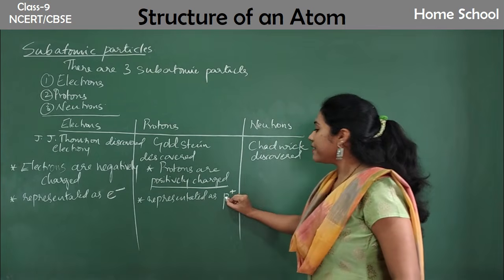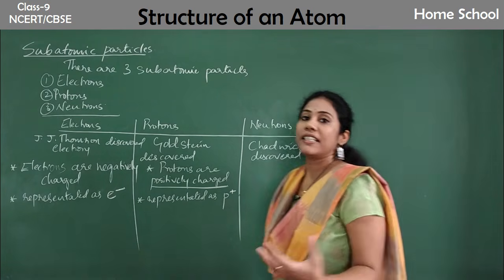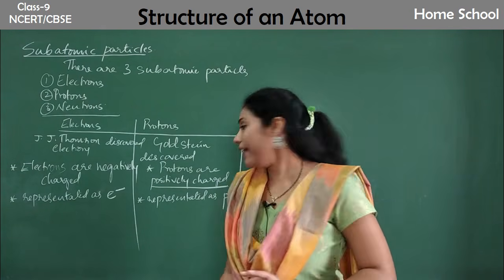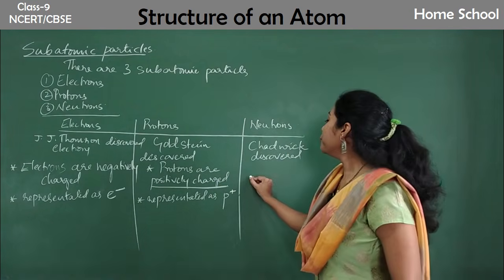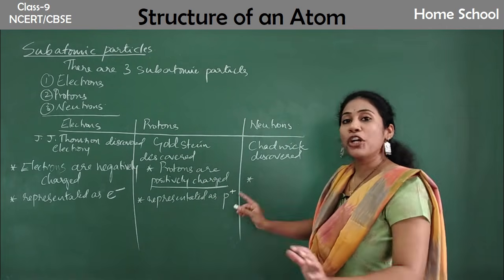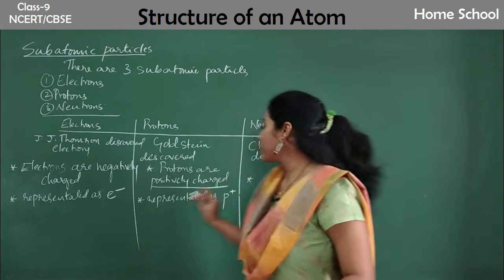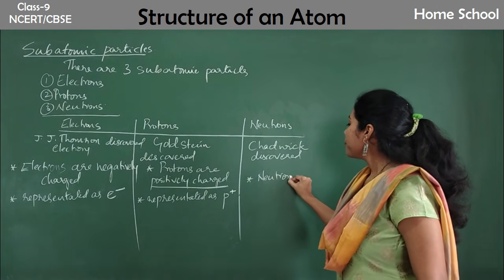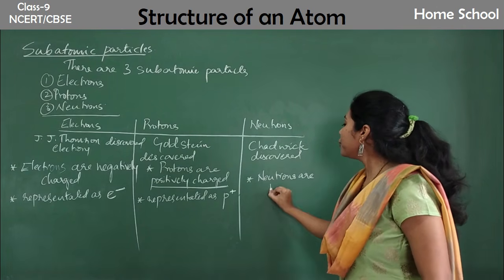P means proton, plus means it is carrying a positive charge. And coming to the neutrons, neutrons do not contain any charge. Neutrons are neutral.